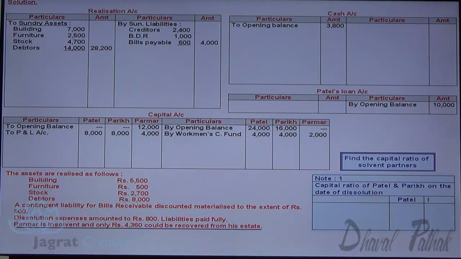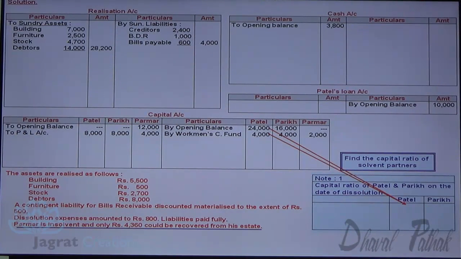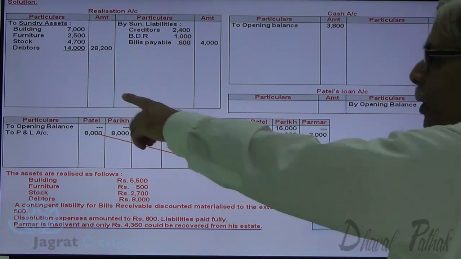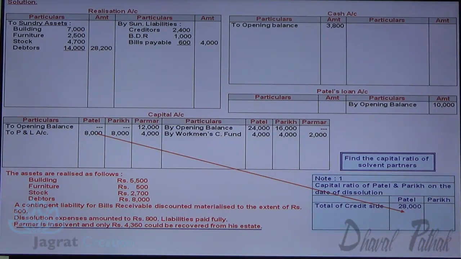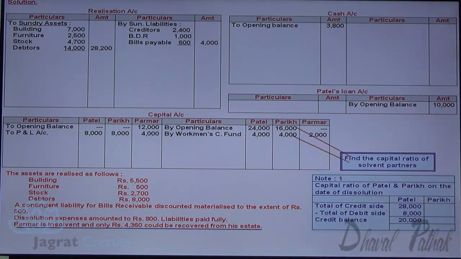Look at the total of credit of Patel's capital account, 24 plus 4, 28,000. From that you are required to deduct 8,000, that is debited to Patel's capital account. So 20,000 is the balance of Patel. Let me find out the capital balance of Parikh. So 16 plus 4 minus 8,000, that amounts to 12,000.